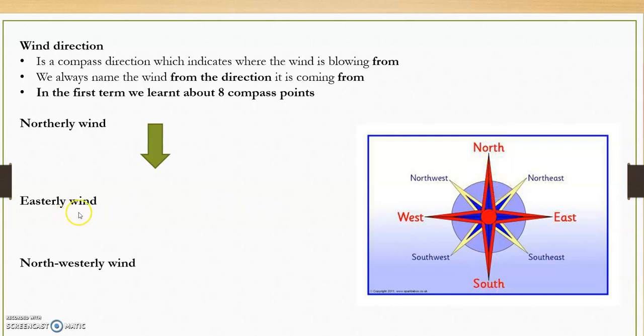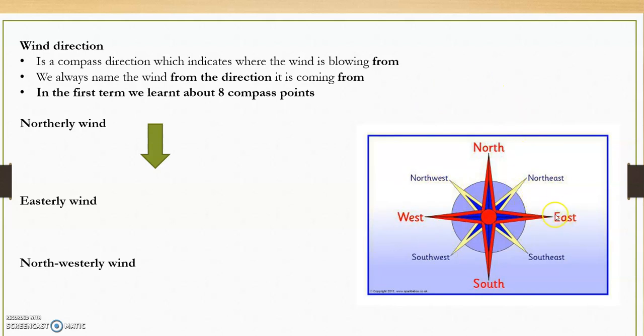Okay, the next one is an easterly wind. Easterly wind means it's coming from the east. So there is our east. Where do we put our arrow? Do we put our arrow this way or that way? Remember, we name it from the direction it is coming from. So we are saying it's an easterly wind, coming from the east.